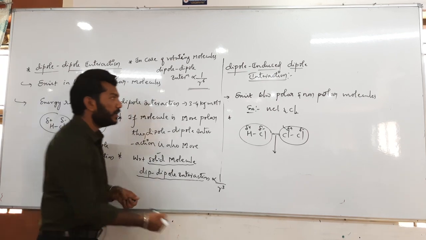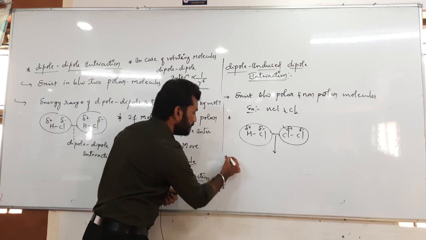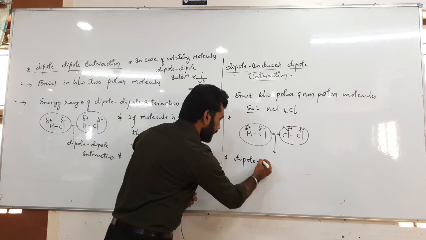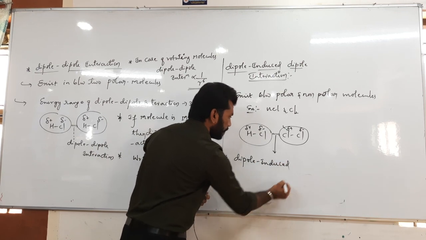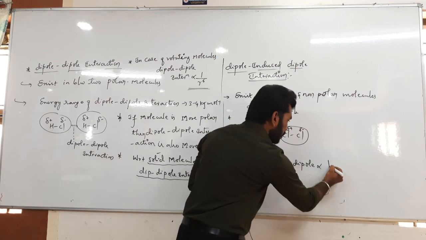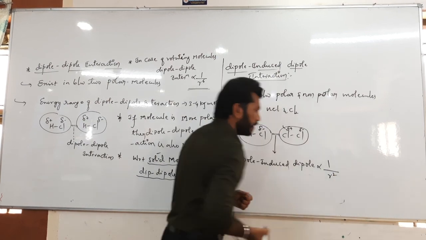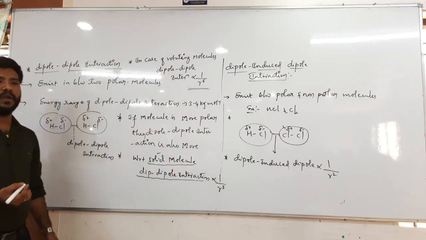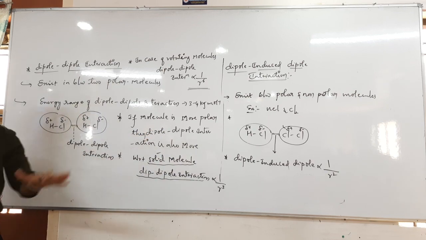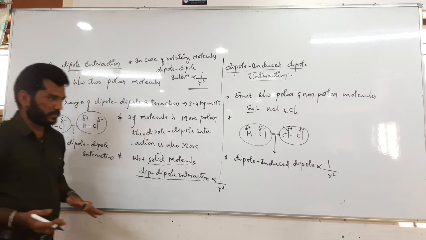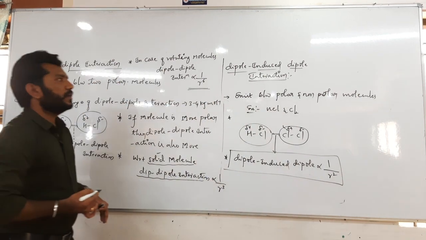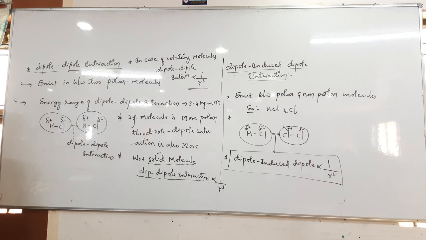And if you can see here, this dipole induced dipole interaction is proportional to 1 by square of r, where r is nothing but the distance between the polar and non-polar molecules. So this we must know, dipole induced dipole interactions.